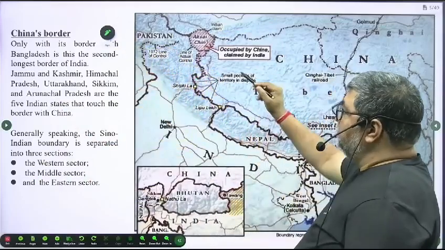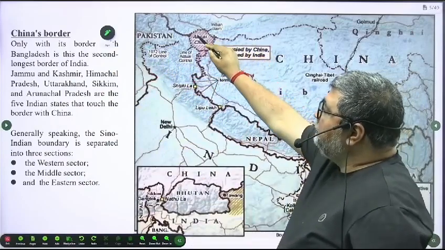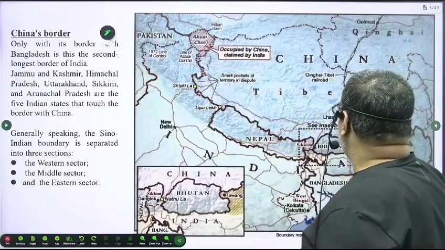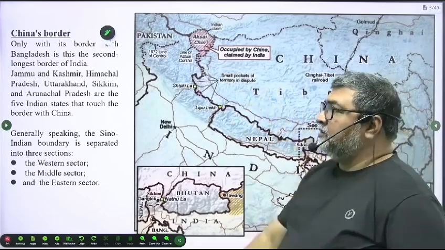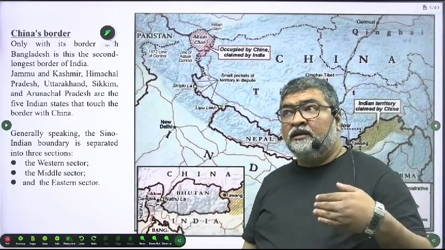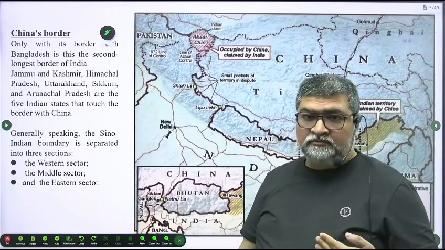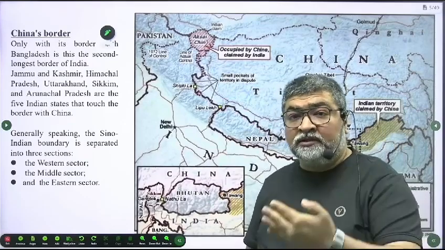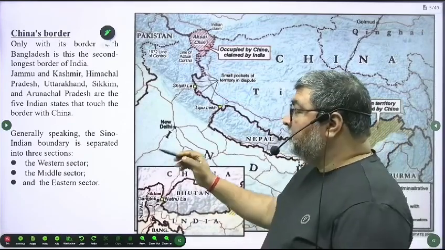You can see the map here. Right from here, we are sharing the border with China. And they are difficult terrains, geographically. So let us look into here.